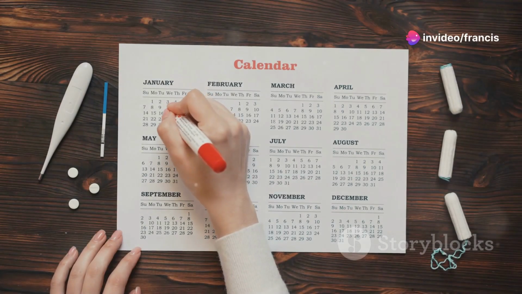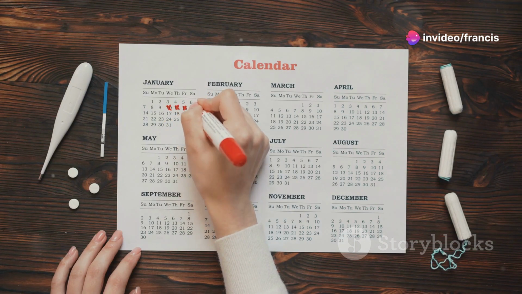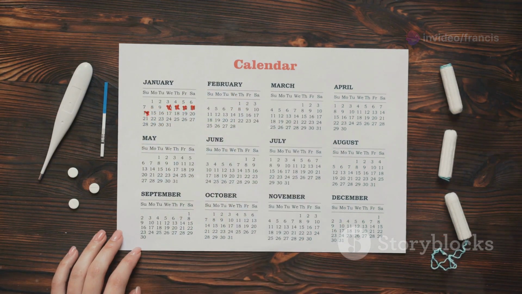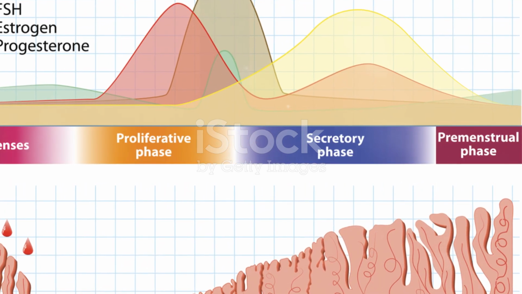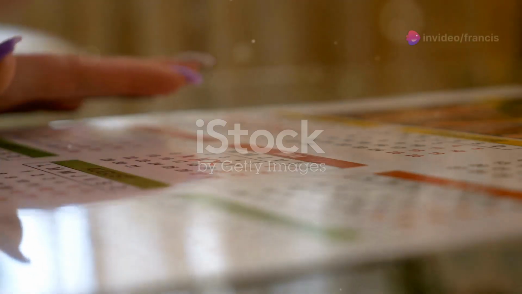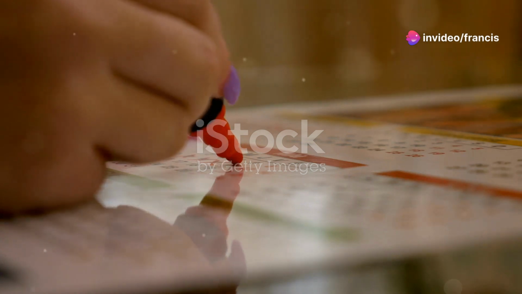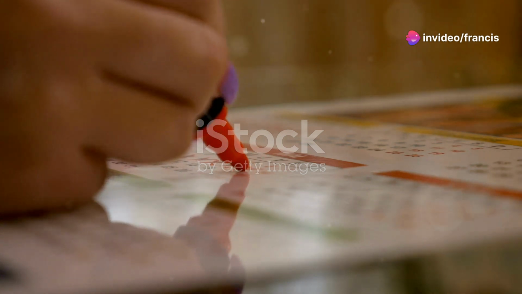The menstrual cycle is a natural biological process that women experience from puberty until menopause. It involves a series of hormonal changes that prepare the body for a potential pregnancy each month. Understanding your cycle is crucial, especially when using natural family planning as a method of birth control.